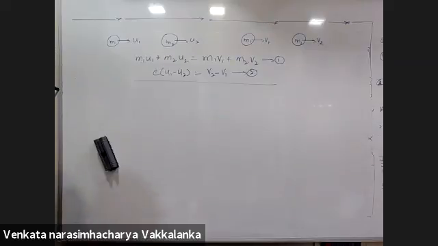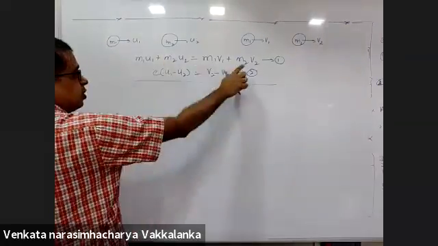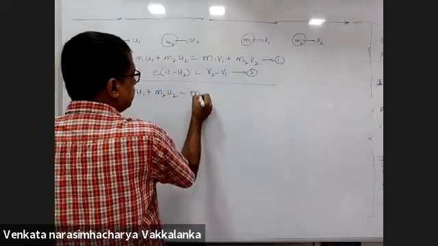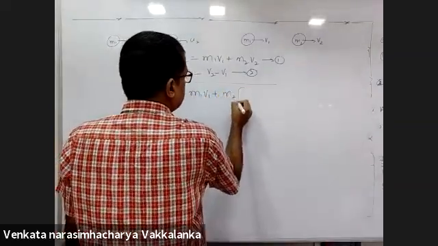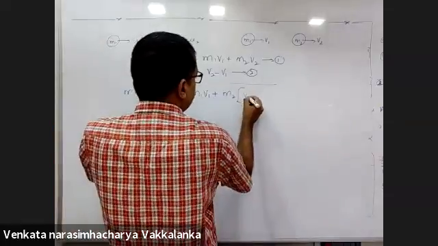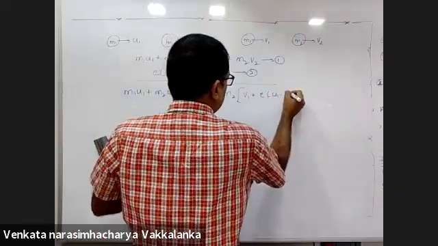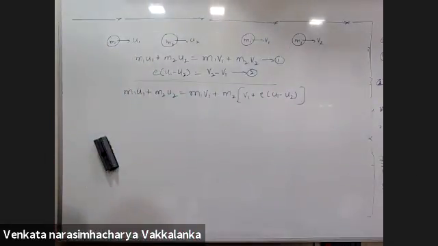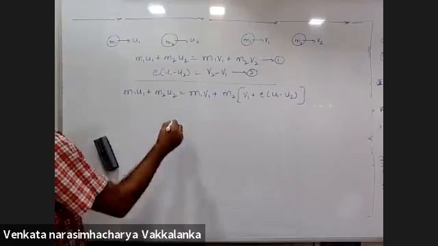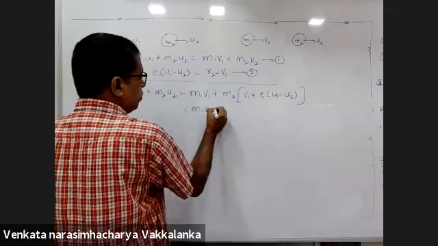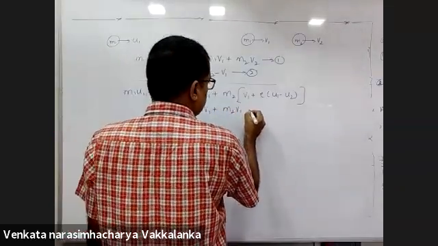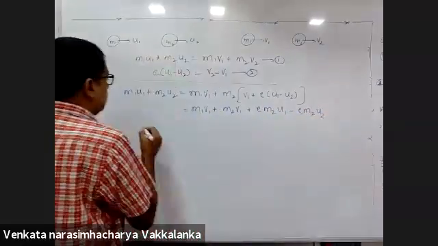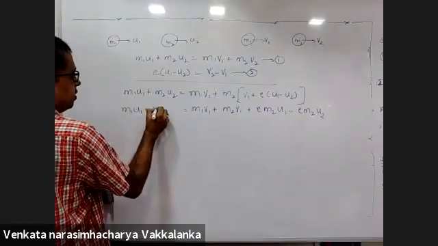Now calculate v2 from here and substitute here. m1 u1 plus m2 u2 is equal to m1 v1 plus m2 v2. Bring v1 to the left: v1 plus e into (u1 minus u2). Agreed? So far, so good, right? Yes, sir. This will be m1 v1 plus m2 v1 plus e m2 u1 minus e m2 u2 is equal to m1 u1 plus m2 u2.